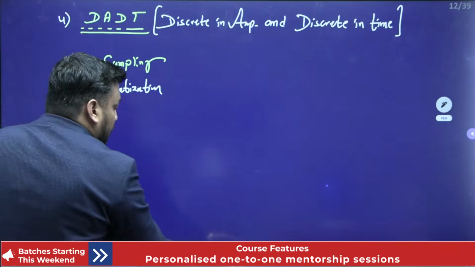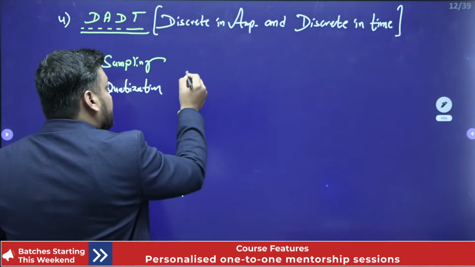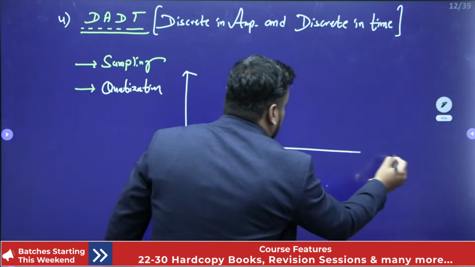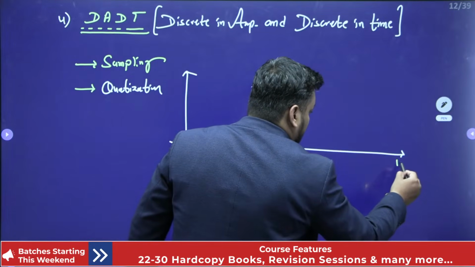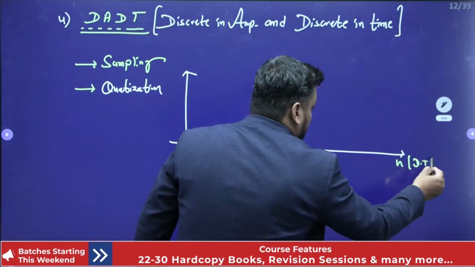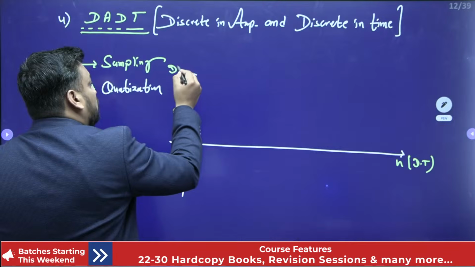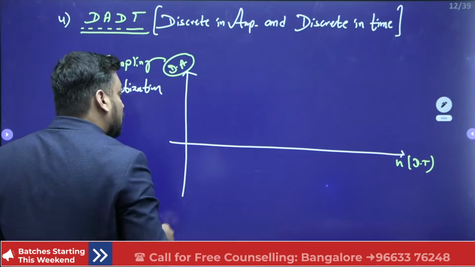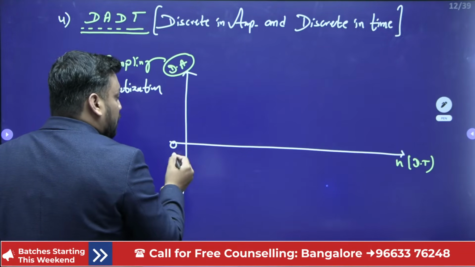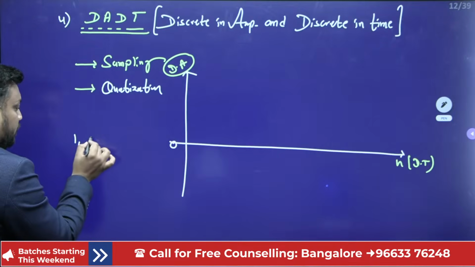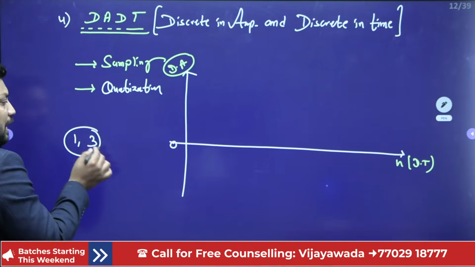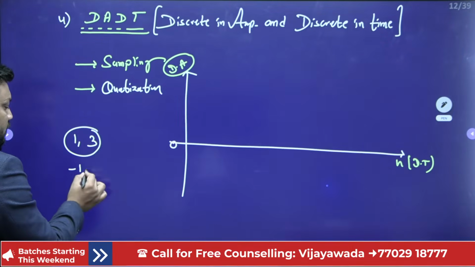So if I apply both, my dear students, the signal will look like this, where the time axis will be discrete time, and the amplitude axis will also be discretized in amplitude. The signal will have levels only. So let me take the levels as 1 or 3 only: the signal has levels 1, 3 or -1, -3.